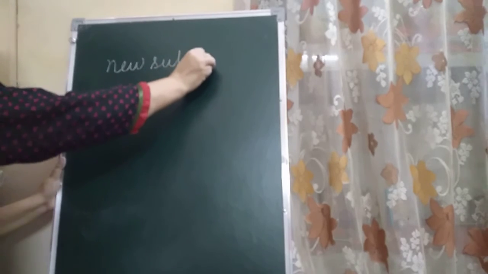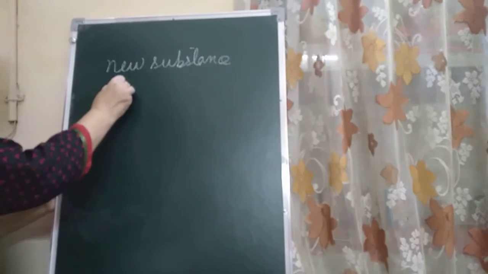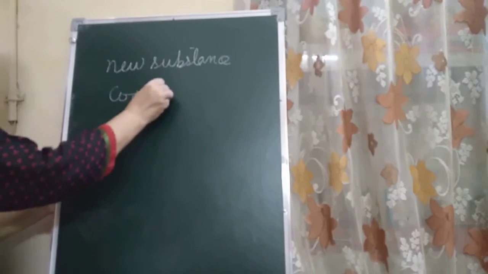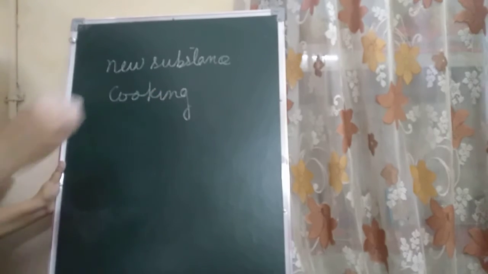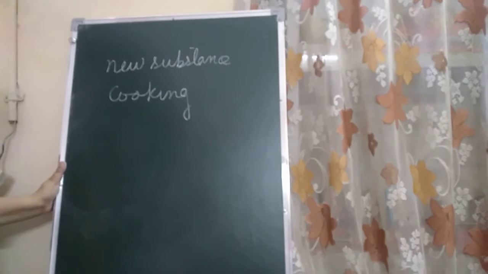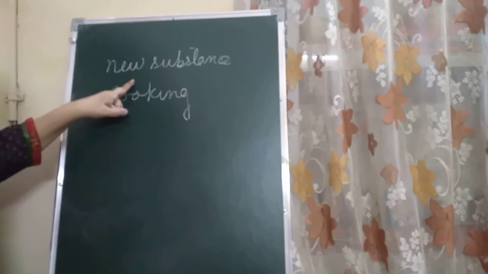Now about cooking. When you boil an egg, it becomes hard and tastes very different, children. So the molecules change to give a new substance.